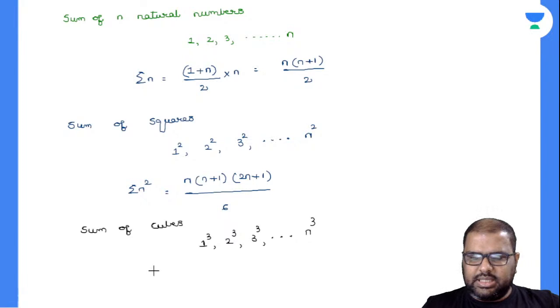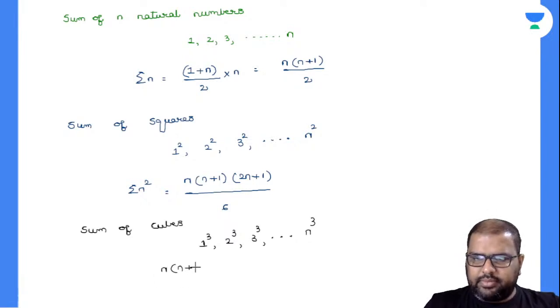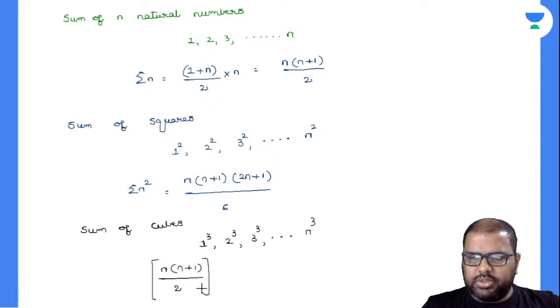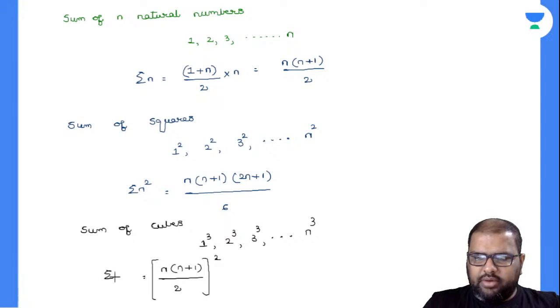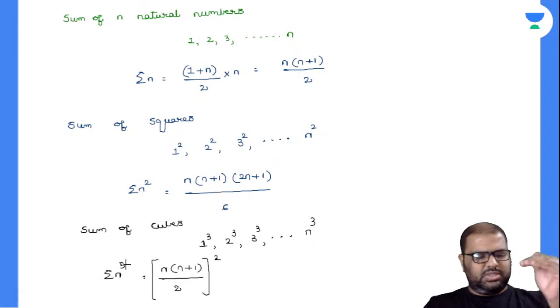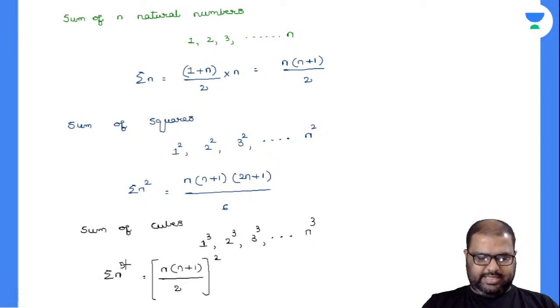Of course, this is nothing but equal to n into (n plus 1) by 2 whole square. This will lead you to the answer for sure. Remembering is also very easy. Sigma of n cube. So my patterns are these, and with this only I will do all those things.